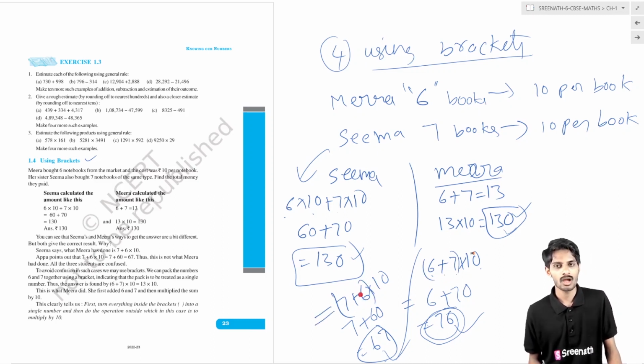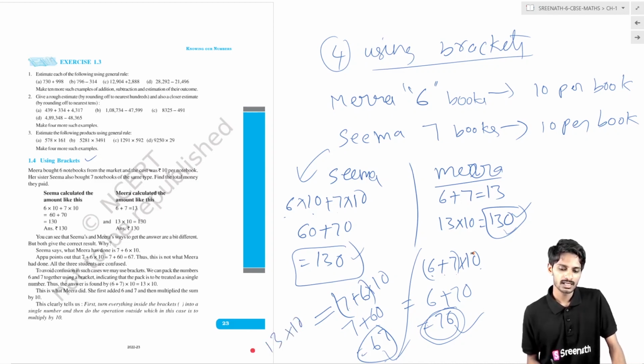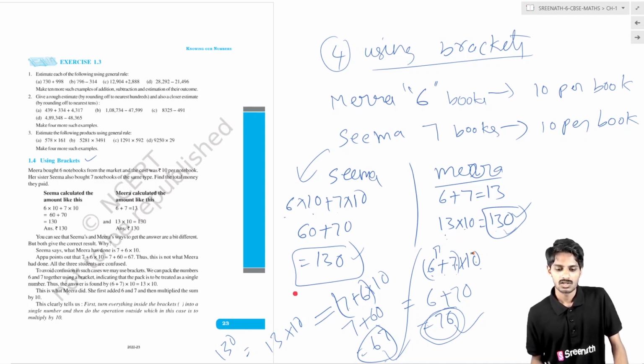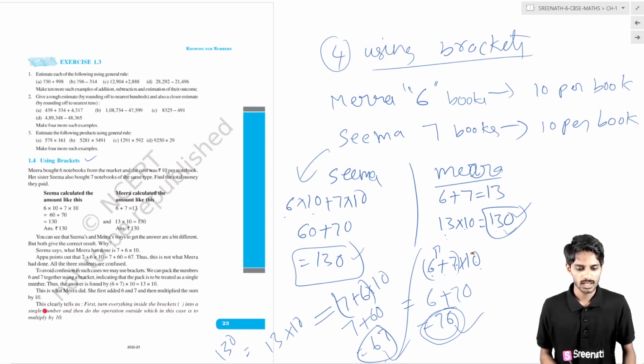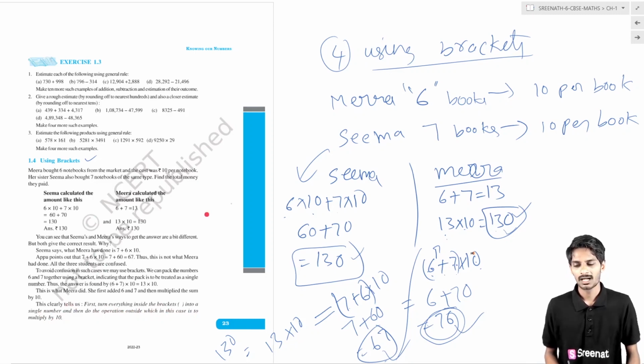There is a bracket, so you have to calculate within the brackets first. You calculate the whole numbers within the bracket. That is 7 plus 6 becomes 13, 13 into 10, so finally it will be 130. In this case also, 6 plus 7 gives 13, and 13 into 10 gives 130. So first turn everything inside the brackets into a single number and then do the operations outside, which in this case is multiplying by 10.